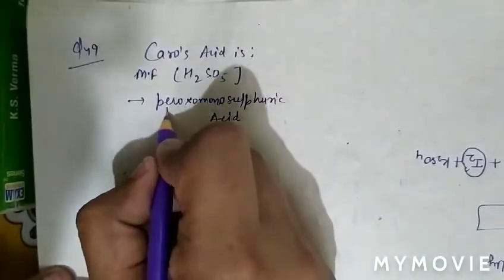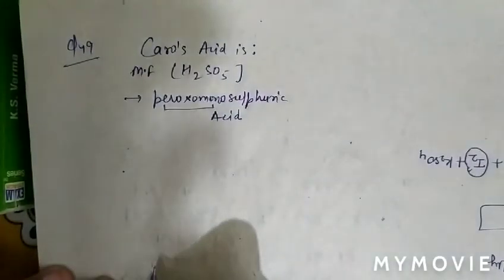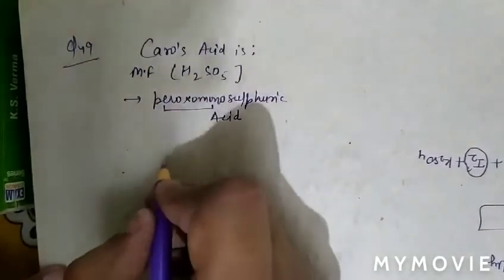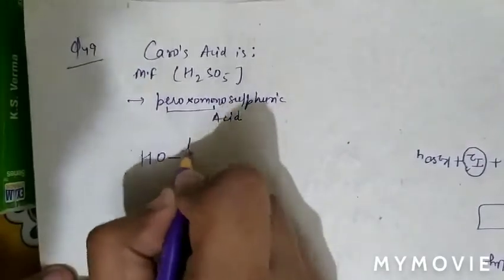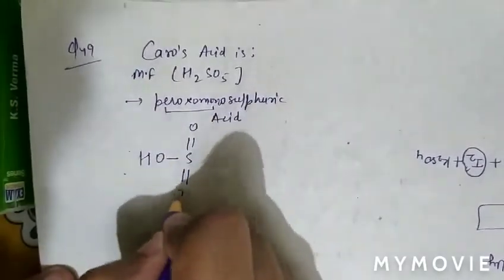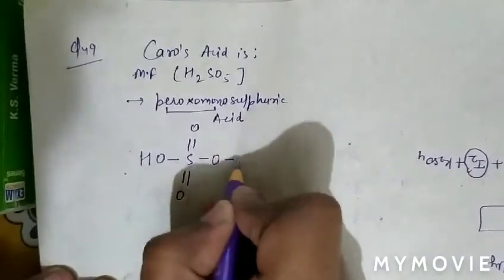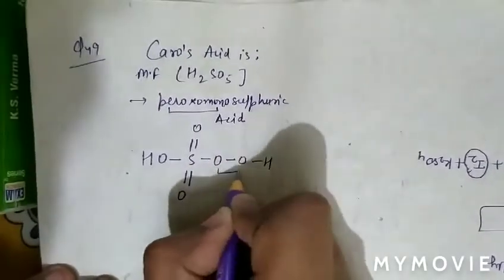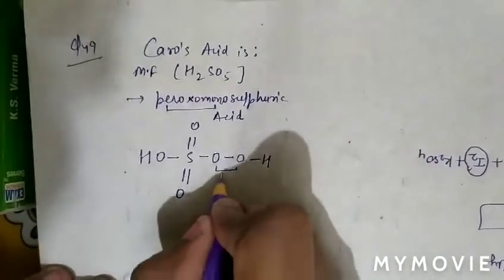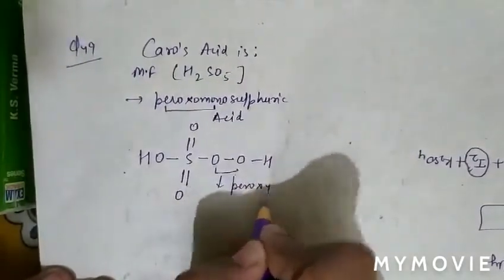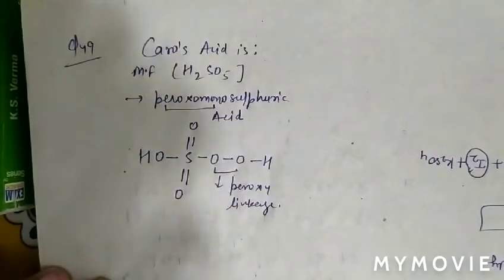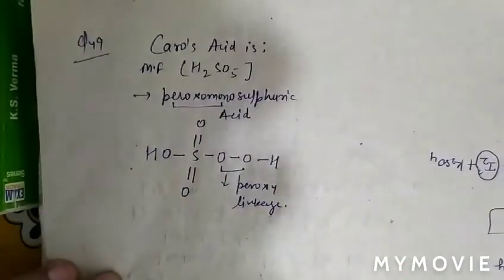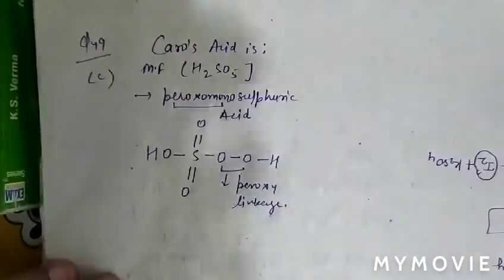So there is one peroxy linkage present in sulfuric acid. It forms Caro's acid. So structure is similar to H2SO4, but insert one more oxygen to form peroxy linkage. So O linkage in this is peroxy linkage, and this is known as Caro's acid. So question number 49, option C is correct.